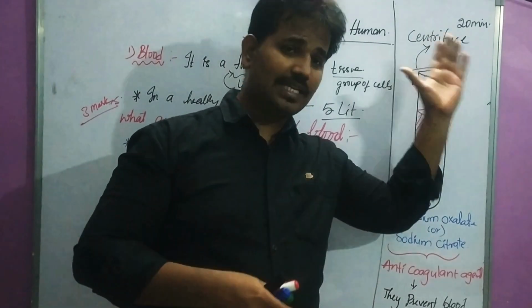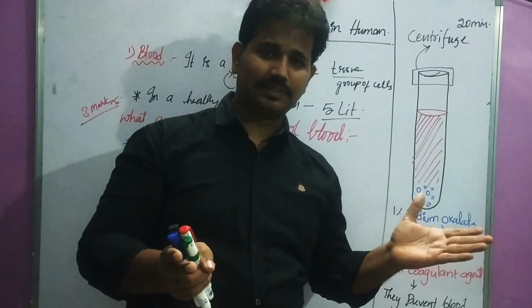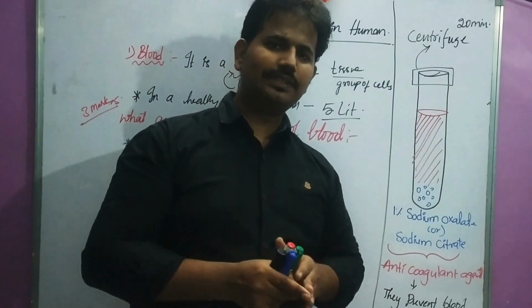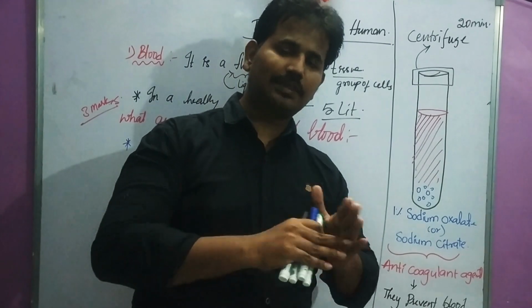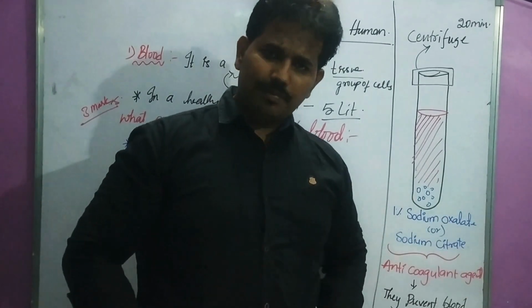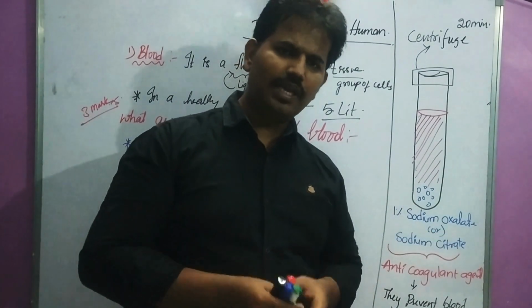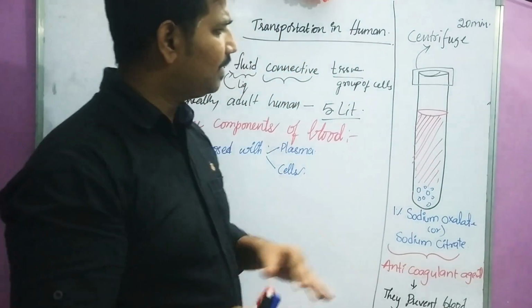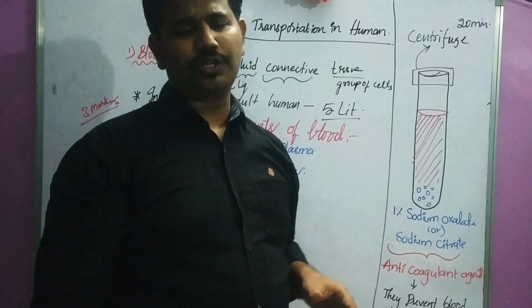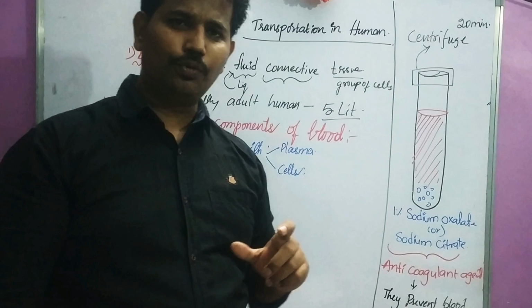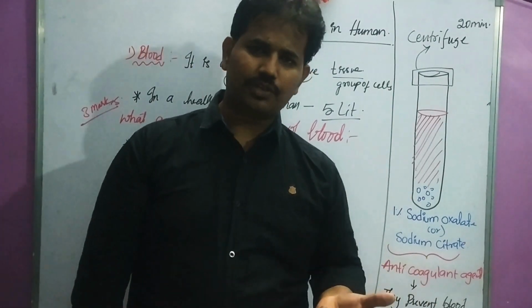We learned this in 6th class itself, in separation of substances. So in the centrifugation process, the substances get separated based on their weight or mass. Take out the test tube from the centrifuge after 20 minutes.